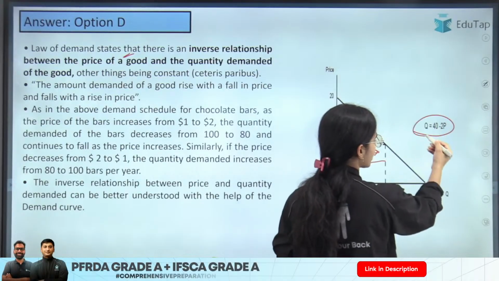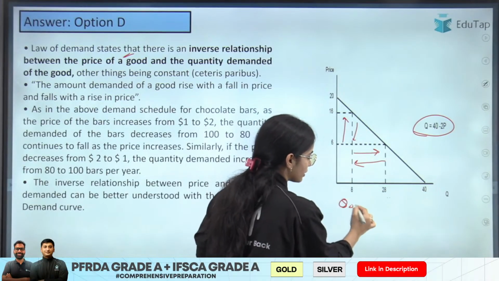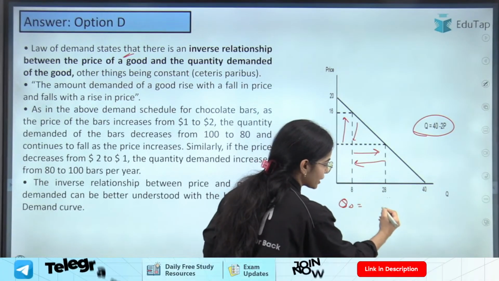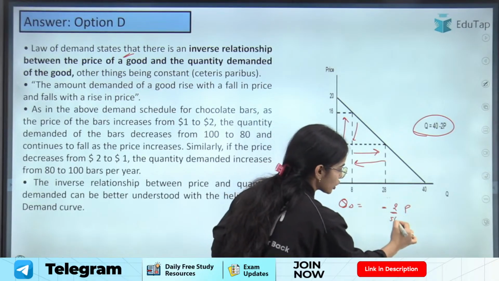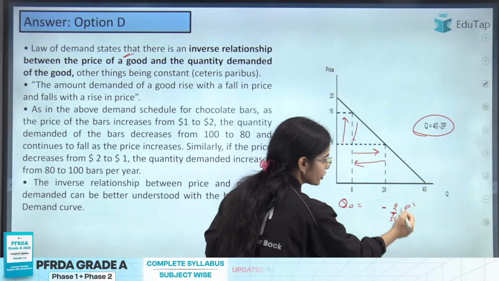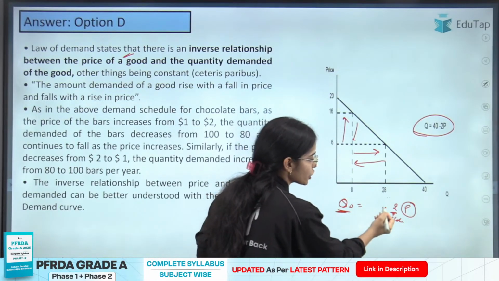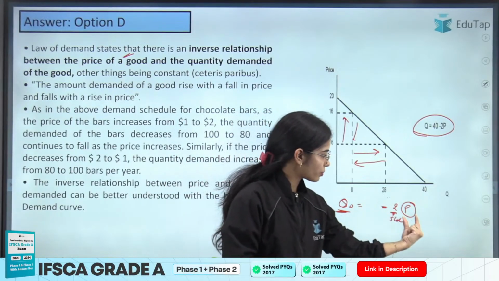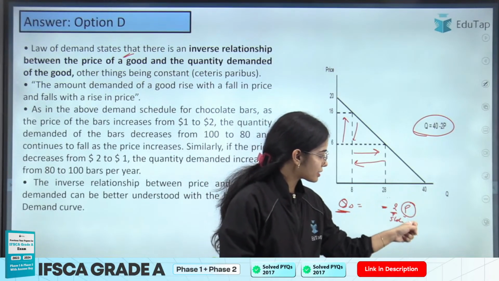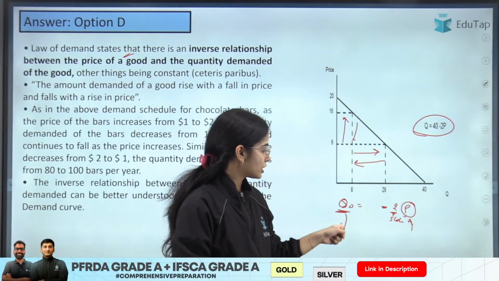As well as here you can see the equation. So the quantity demanded has a negative relationship with price, and this here is the slope that shows that with the change in the price, the quantity demanded will change in a negative manner. So the quantity demanded depends upon the price in a negative manner. If the price is increasing, the quantity demanded will decrease.